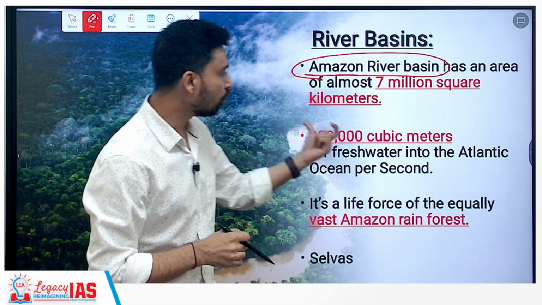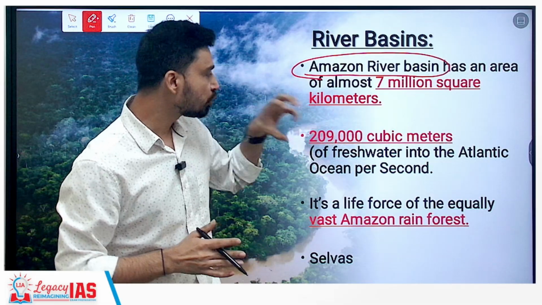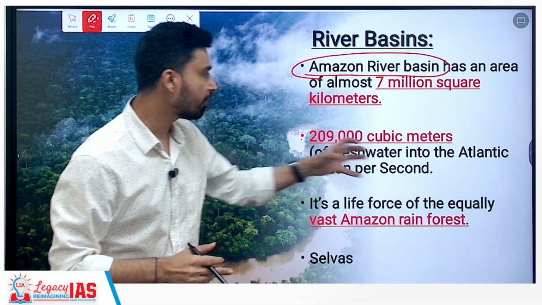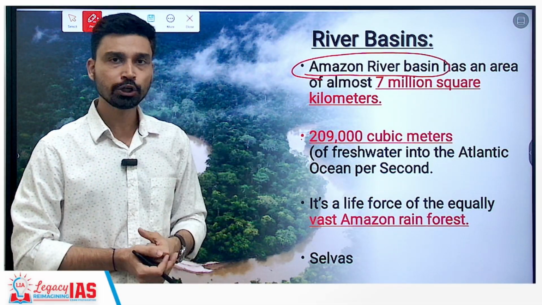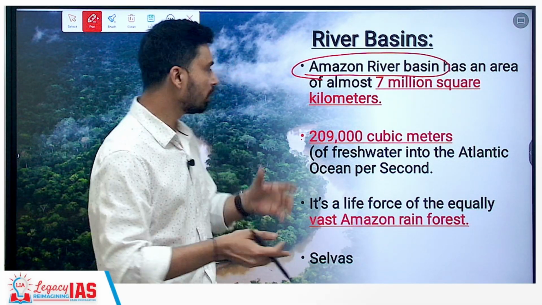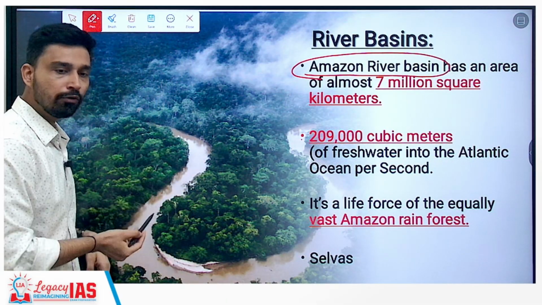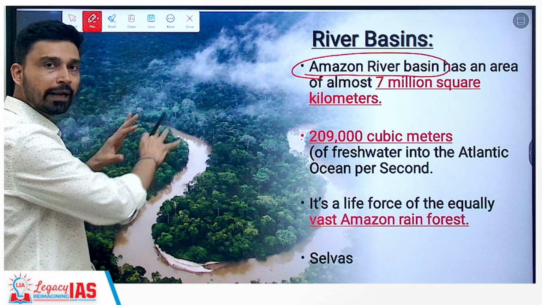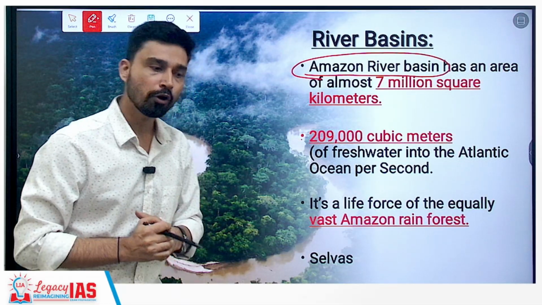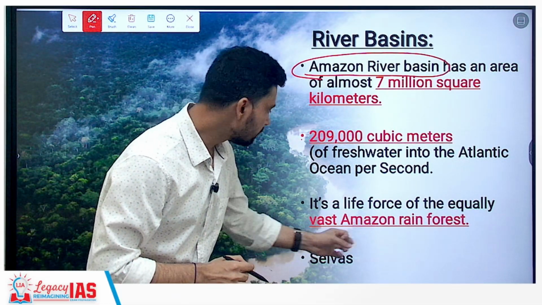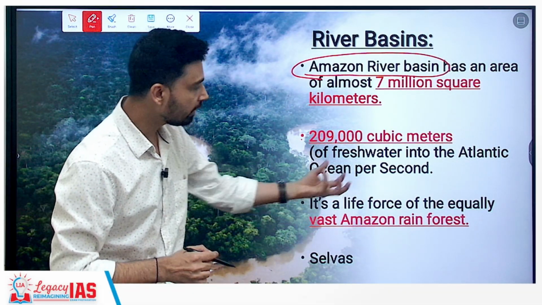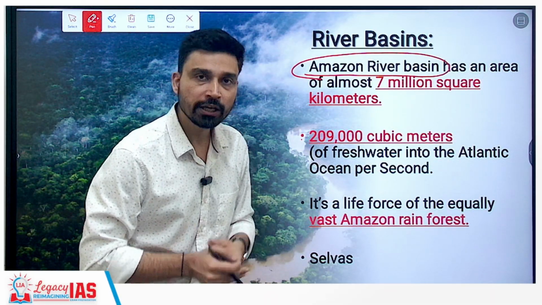At the same time, in terms of volume of water, it discharges roughly 200,000 cubic meters of fresh water every second. That is an important point. 200,000 cubic meters of fresh water every second into the Atlantic Ocean, and because of this, it is referred to as the life force of the rainforest. Along the entire Amazon River, as you can see in the aerial view, all around it you find lush green dense forest. These are the best example of equatorial evergreen forest, and you can see the survival of the forest and the biodiversity here. One of the reasons behind this is the flow of Amazonian freshwater.